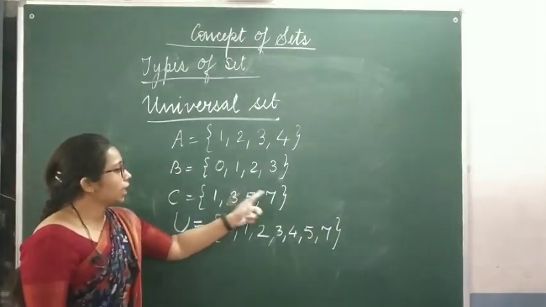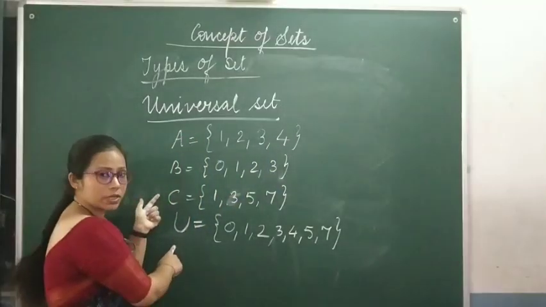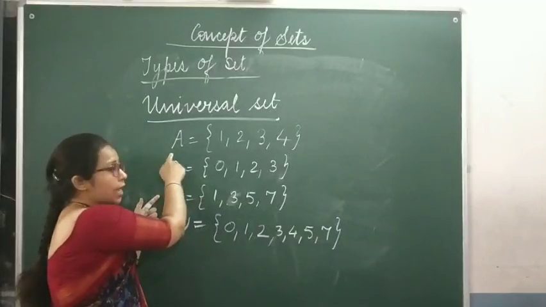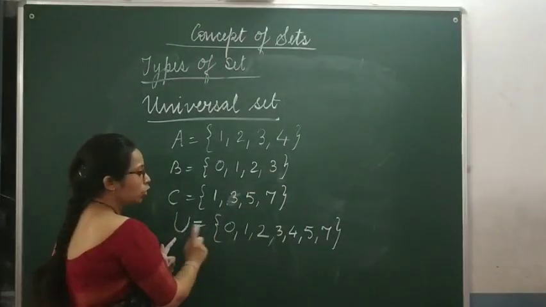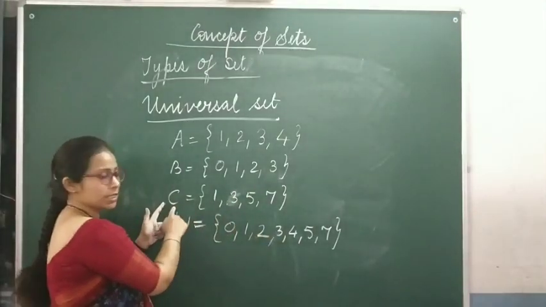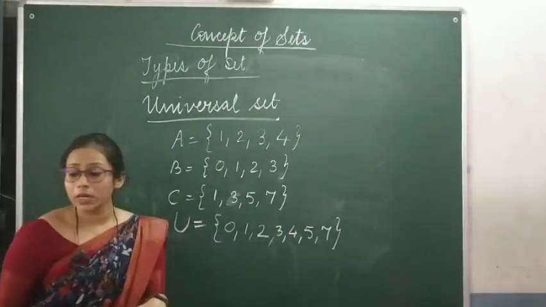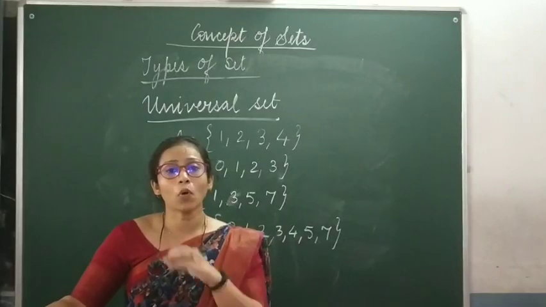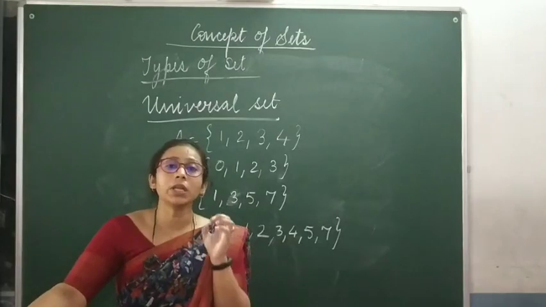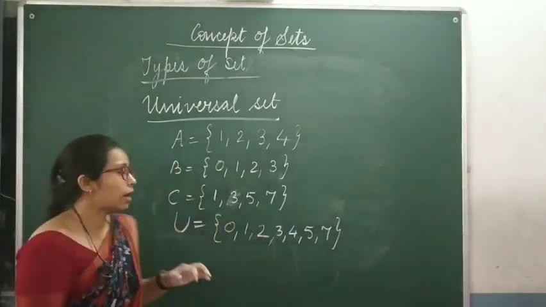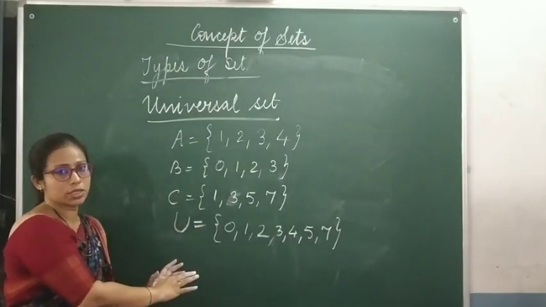Can you find any element in set A, set B or set C which is not in universal set? A has 1, 2, 3, 4, it is there in universal set also. B has 0, 1, 2, 3, universal set also has 0, 1, 2, 3. Set C has 1, 3, 5, 7, universal set also has 1, 3, 5, 7. So universal set basically is a set of all the objects which are being considered. Okay, if you have many sets, all the elements of those sets would be inside the universal set.